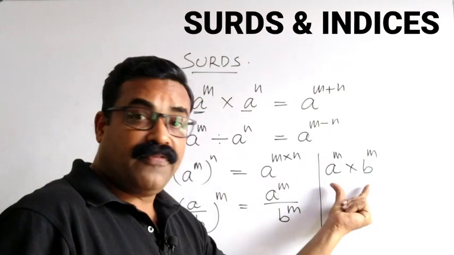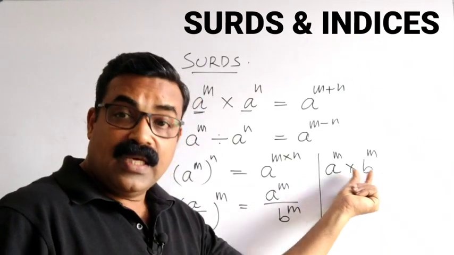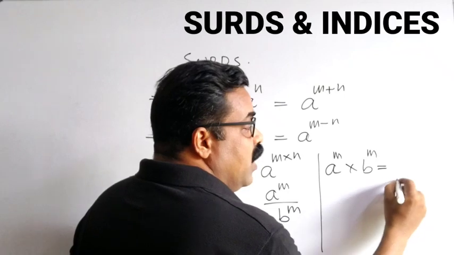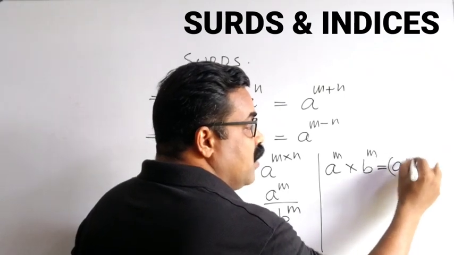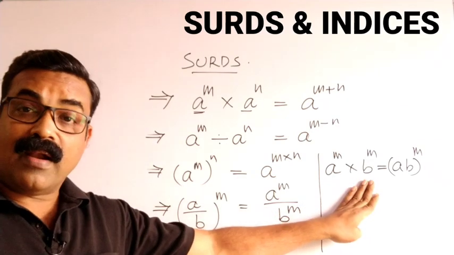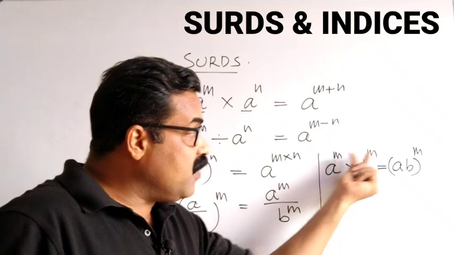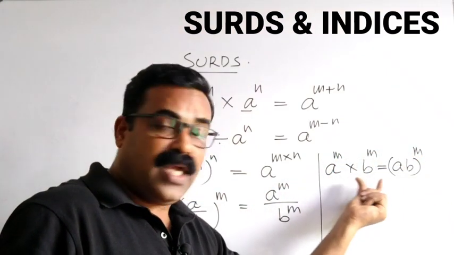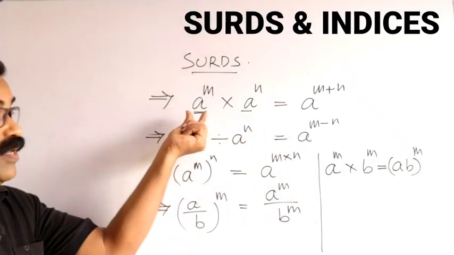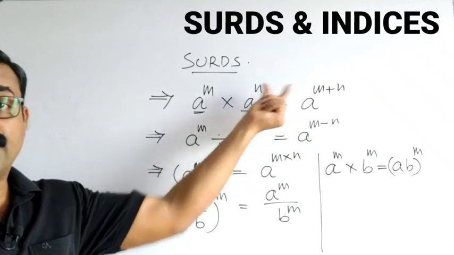Same power, different base. In this case, we will multiply both the bases having a single power m. So you can write this as (a into b) power m. That is, a and b are different bases having the same power. So what we will take? We will take the power as common and multiply the bases a and b. So (a into b) power m. Here we have the same base, different powers. So we will add the powers.